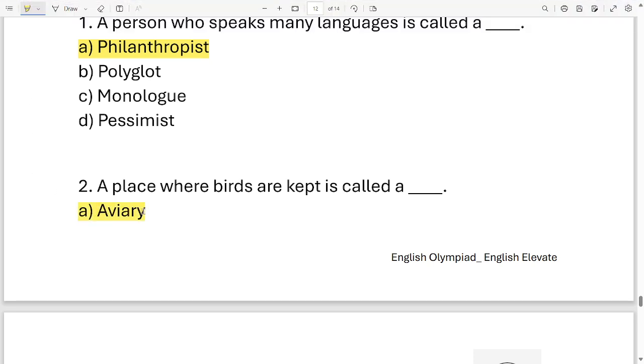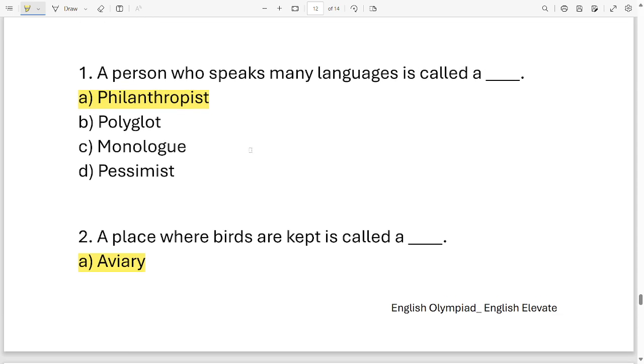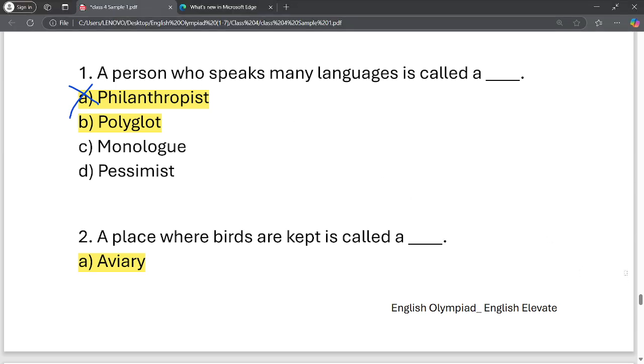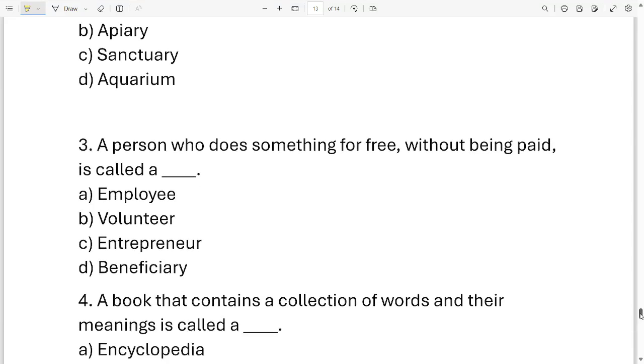Aviary. Okay. For this question, a person who speaks many languages, it is not philanthropist, really sorry, it is polyglot, okay? Okay, this one is correct and that one is wrong. Okay, now let's move on to the next one.